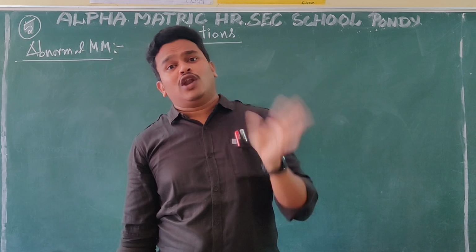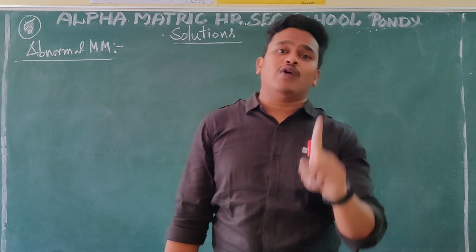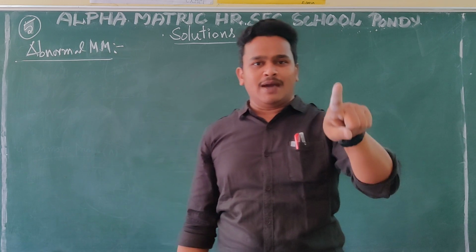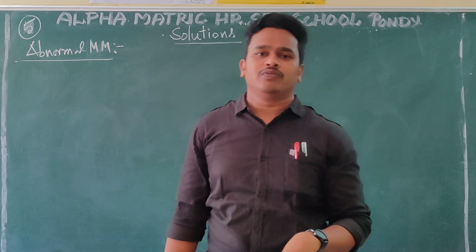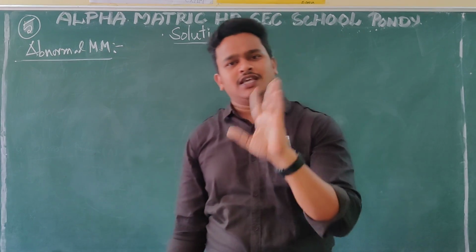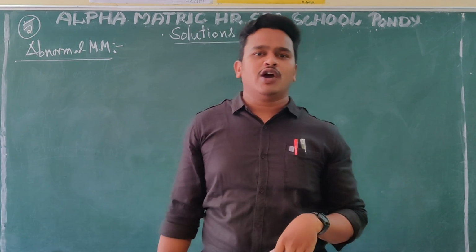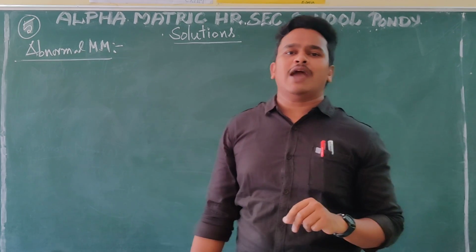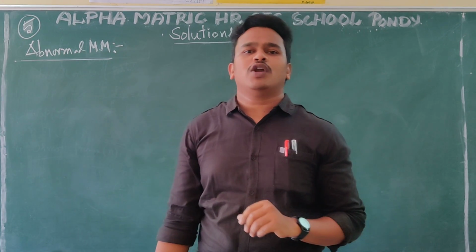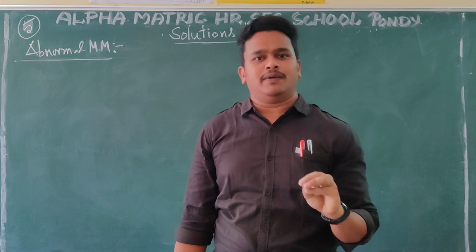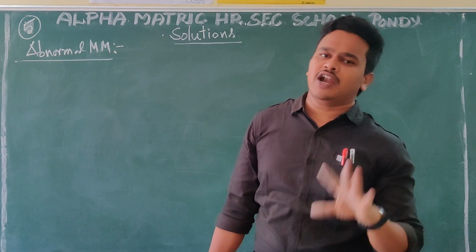But with electrolytes, one sodium chloride added to water becomes one Na+ and one Cl-, so it becomes 2. One KCl becomes K+ and Cl-, 2 ions. One K2SO4 becomes 2 K+ ions and 1 SO4 2- ion. That is why there is a concept called dissociation and association.